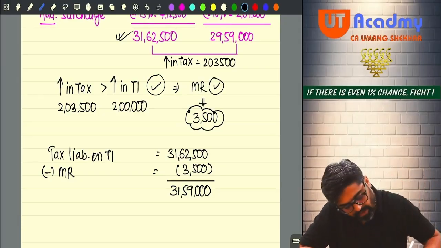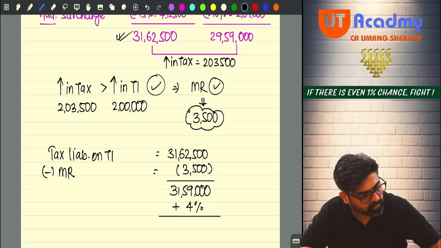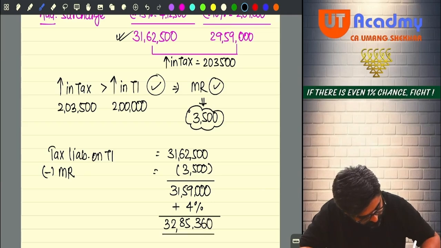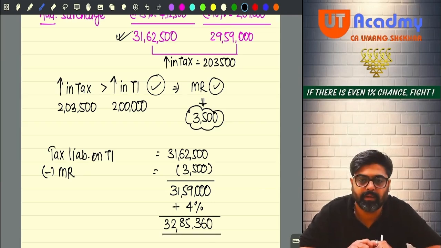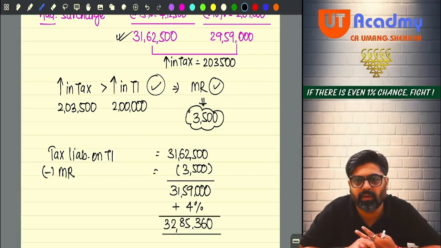But wait, in this you are also going to pay 4% cess. So plus 4% will be 32,85,360. This will be your final tax liability. Got it, sir? This was a very easy question. Similar types of things we have done in the first chapter itself. Okay, no? This was just a net practice.